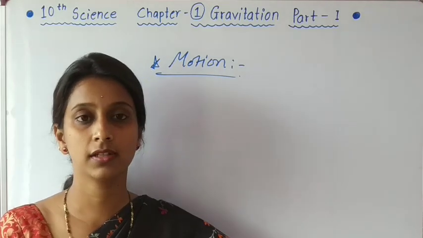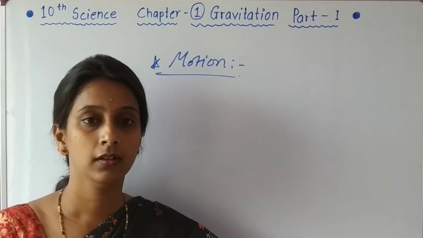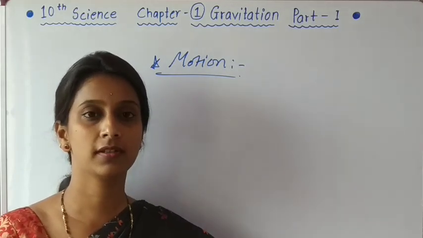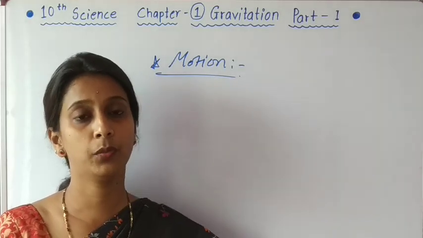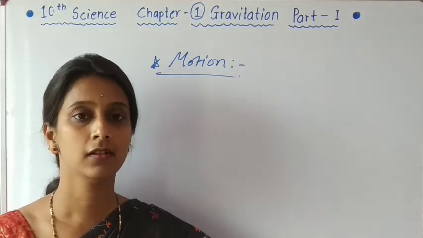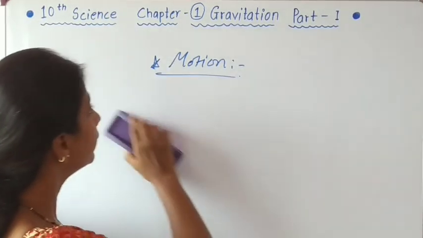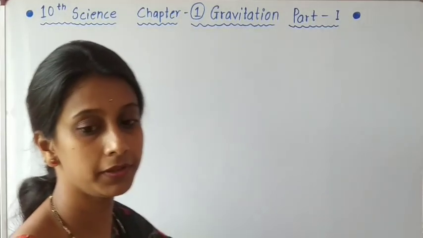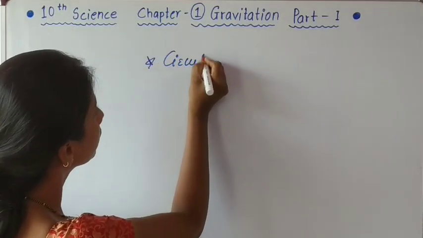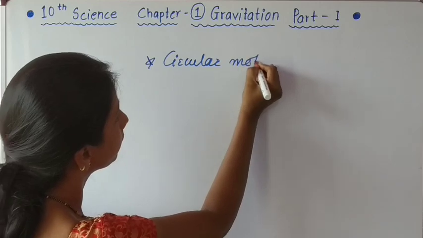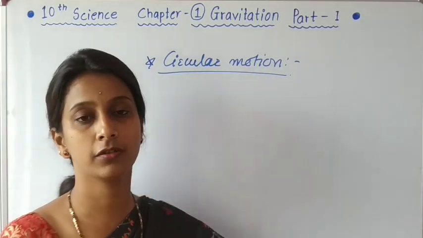In earlier standards, we have studied the types of motion. These are linear motion, non-linear motion, oscillatory motion, random motion, and one more important type of motion is circular motion. And about this circular motion, we will see here. See very carefully. Now we will see about circular motion.